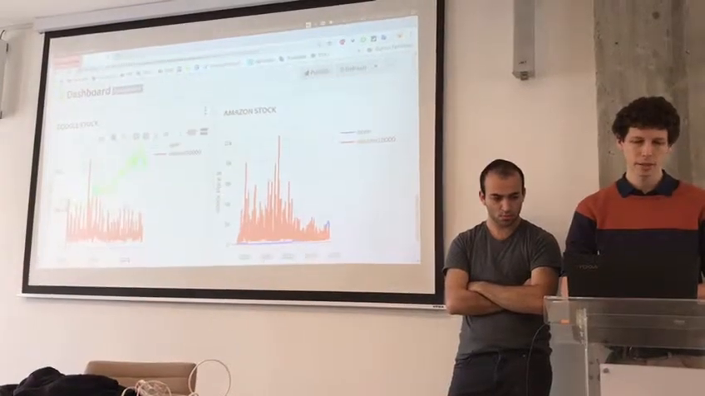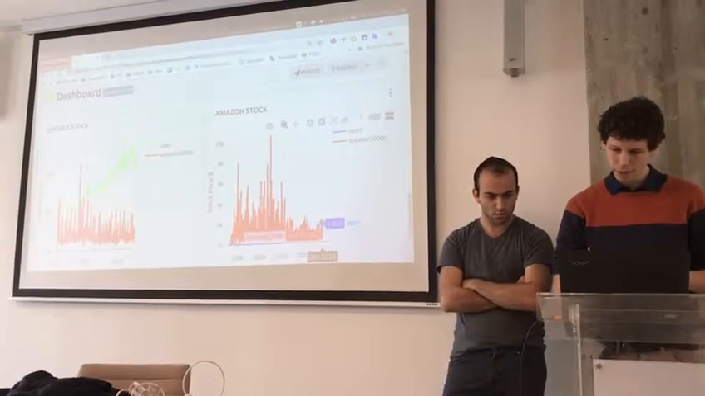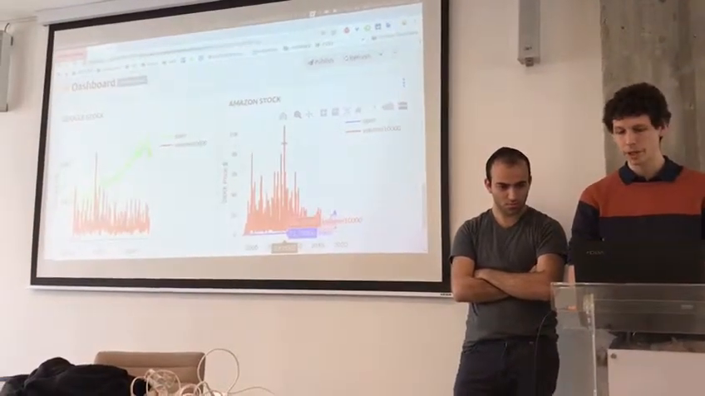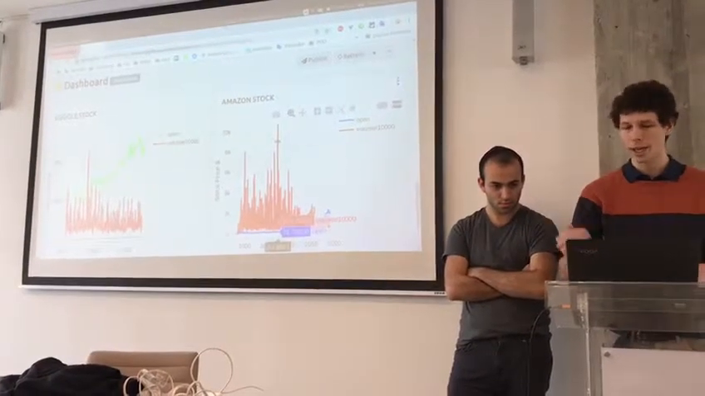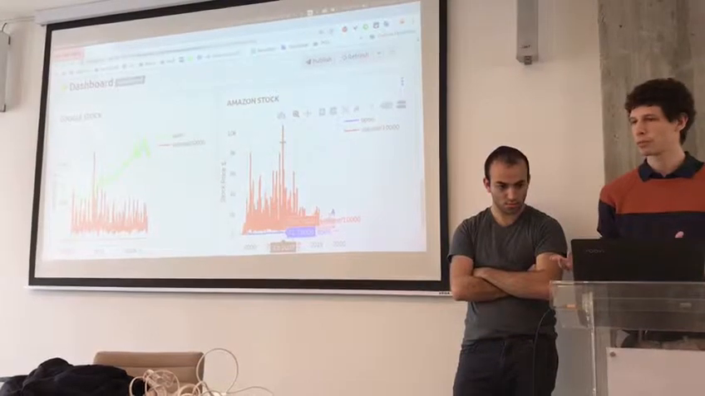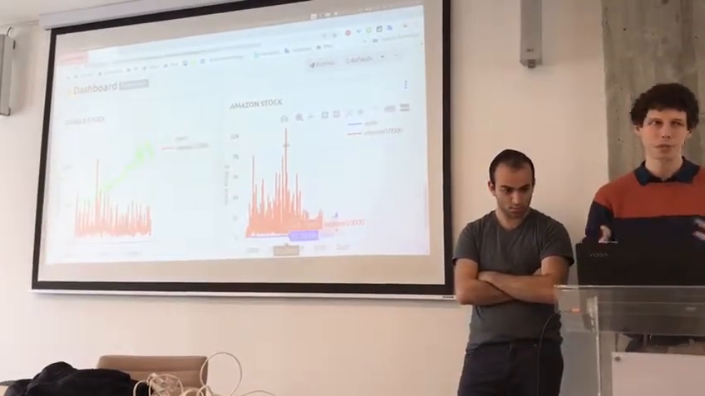And here we can see some of the Google and Amazon stocks. Here is Amazon. This is curious because the volume of the Amazon stock just before or during the crisis was really high. We didn't find the information on why, whether it was because everybody wanted to sell or because something else happened.